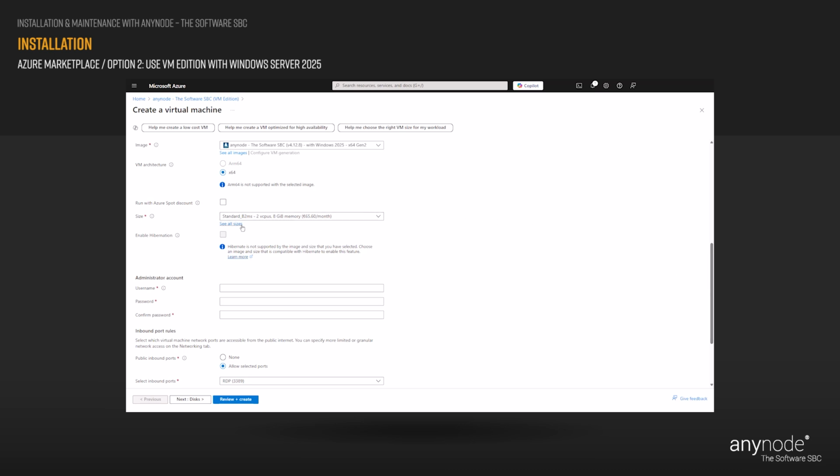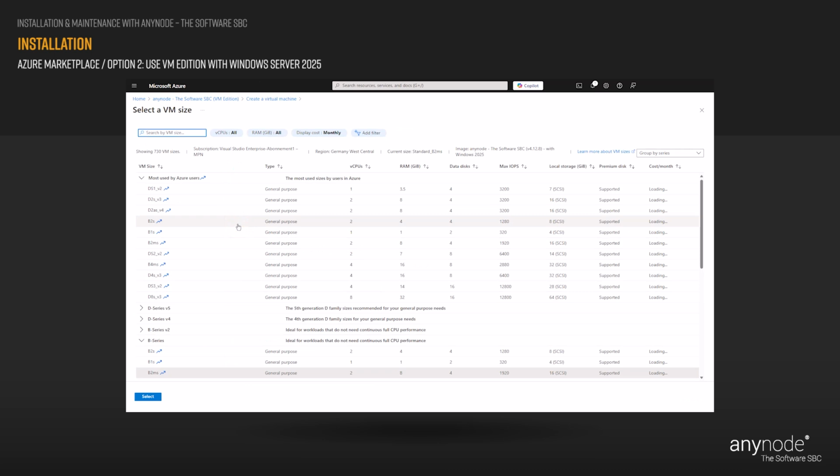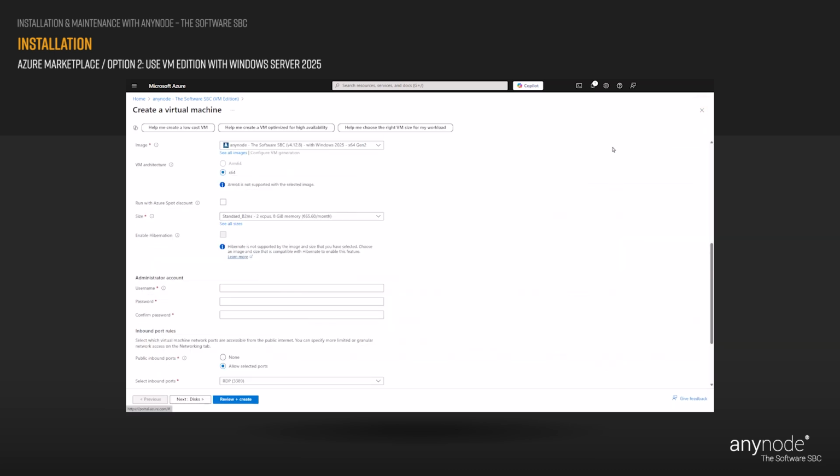At Size, click on See All Sizes. You can select the size of the virtual machines here. This will affect how much money you pay for your VM monthly. Depending on your region selection, you have multiple options available. Please note, not all models are available in all regions. Also, pricing for the same model may vary in the different areas. Use the size recommended by the image publisher.